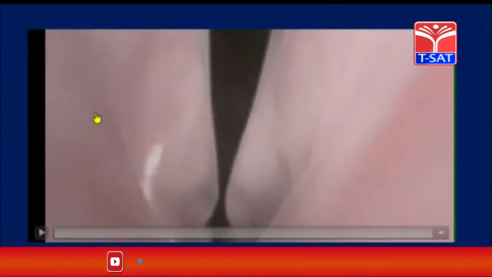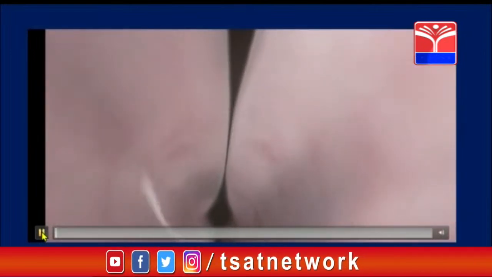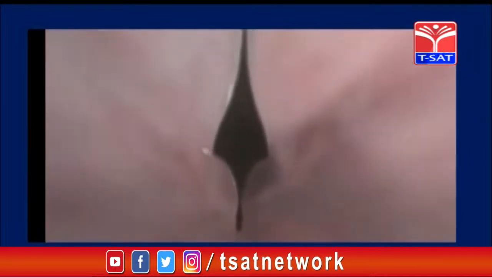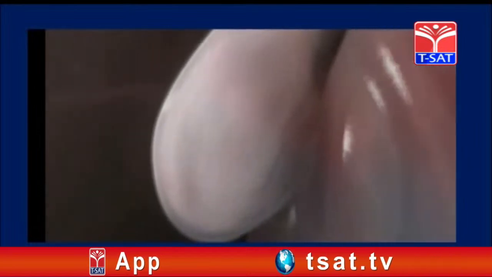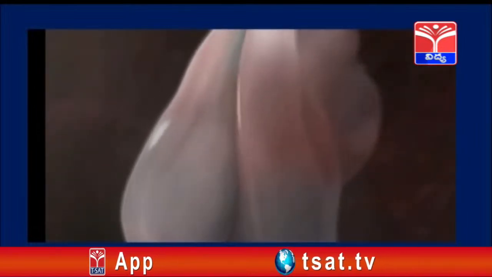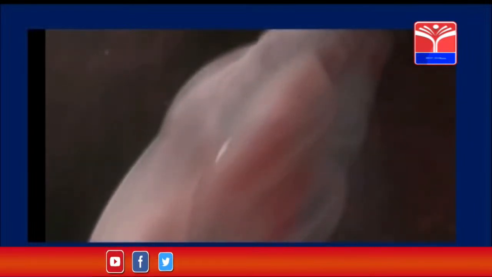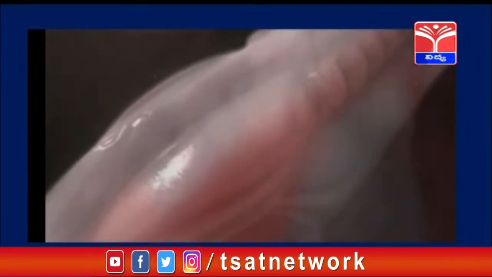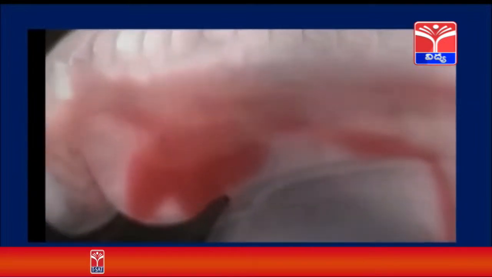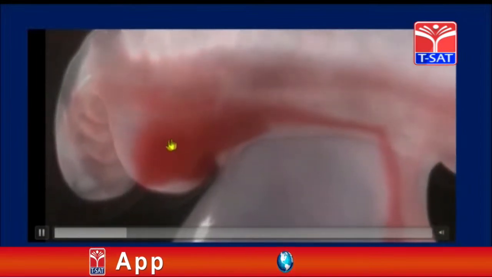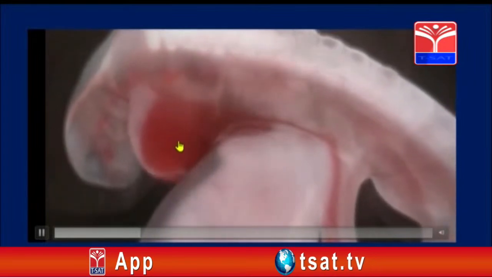See here children, a video is being played now, showing how the process of development takes place. You can see here children. I said already that union of gametes takes place, resulting in the formation of a zygote. Zygote slowly develops into an embryo. Now the embryo slowly develops different organs, and from the 3rd month of pregnancy, the baby is called as fetus. Slowly they develop different parts. You can see here a red colored structure being developed, that is nothing but the heart forming, and it starts beating.